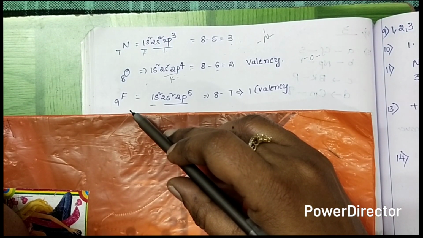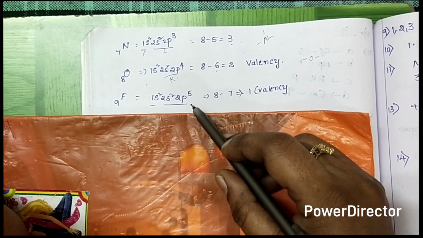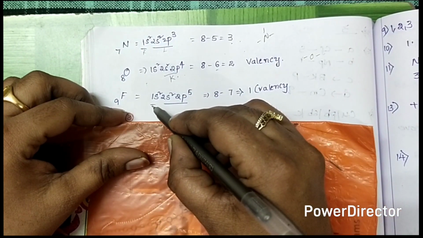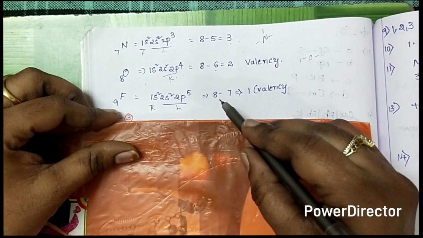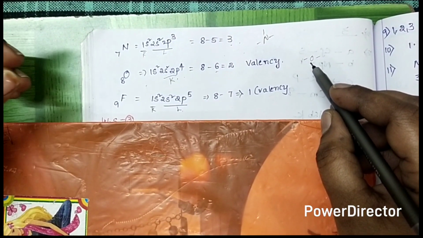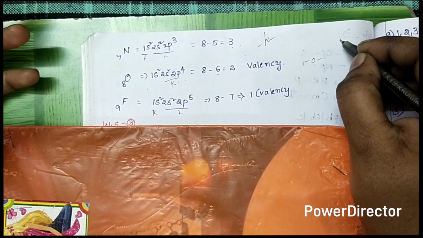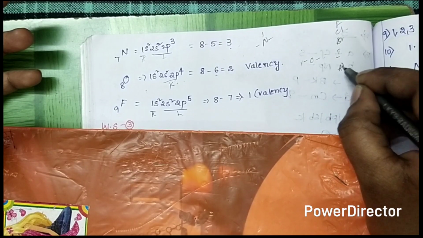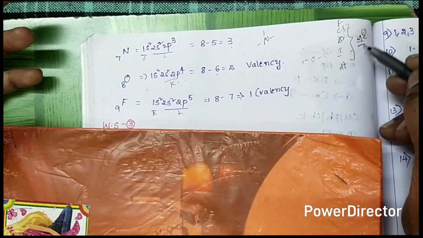And next one is fluorine. The fluorine configuration is 1s2, 2s2, 2p5. Here 1s is the K shell, and 2s, 2p are the L shell. The L shell contains 7 electrons only. So 8 minus 7 equals 1. Fluorine valency is 1. Similarly, chlorine, bromine, iodine, and astatine all have valency 1 in their outermost shell.